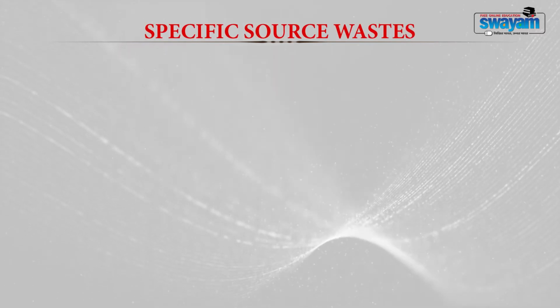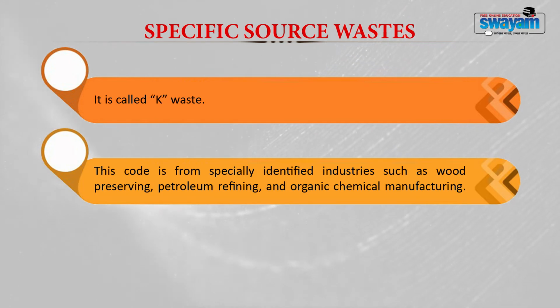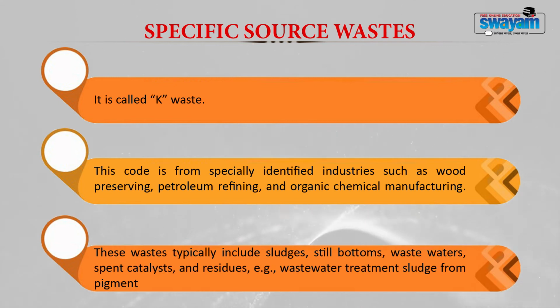The second type of waste is your specific source waste. Now it is generally called as a K waste. The code is specially identified by certain industries like your wood preserving, petroleum refining and organic chemical manufacturing industries. Now these wastes generally include the sludges, the bottom stills, waste waters, the spent catalyst and residues. An example which is obtained from your wastewater treatment is sludge containing pigments.